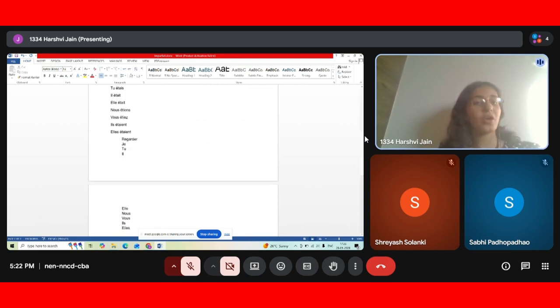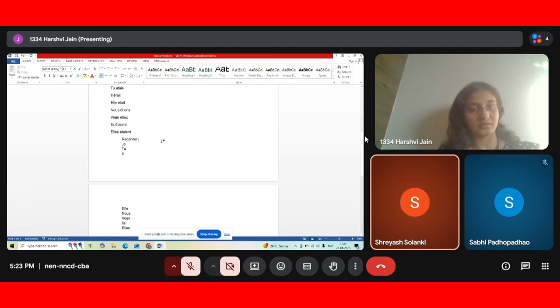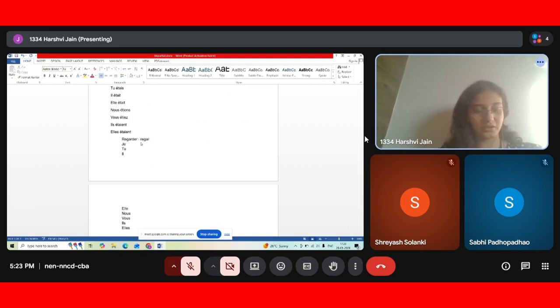Okay, so I wrote all the subject pronouns. Now you tell me what is the new form for regarder. What is the new form for regarder? Remove ons and add one. So I'll write the new form. It's regardons. This is the new form. So what you have to do is remove the ons and just take the regard. Okay, and write it down.